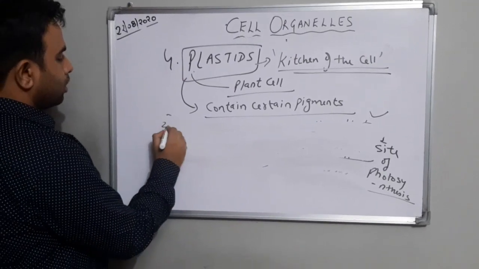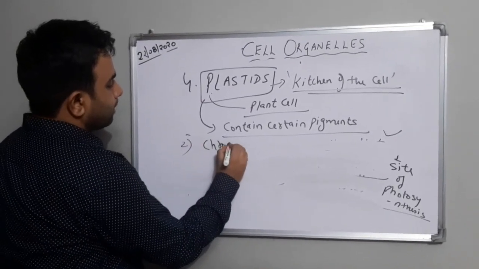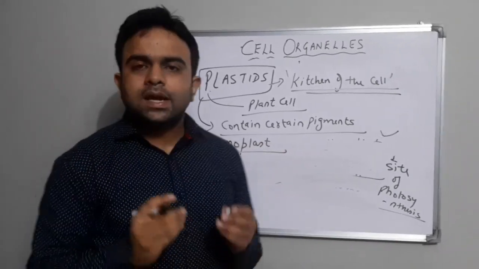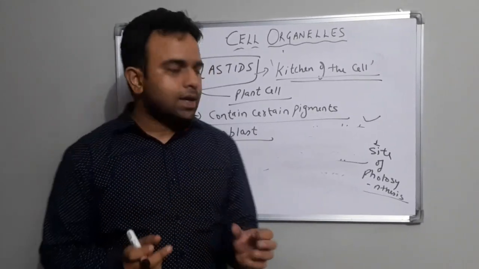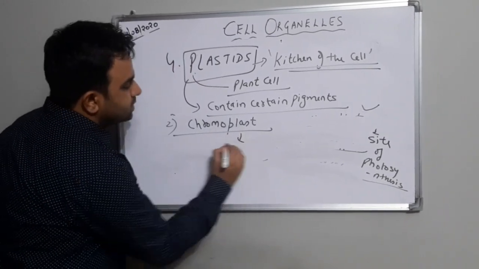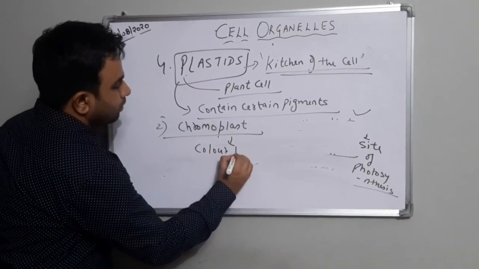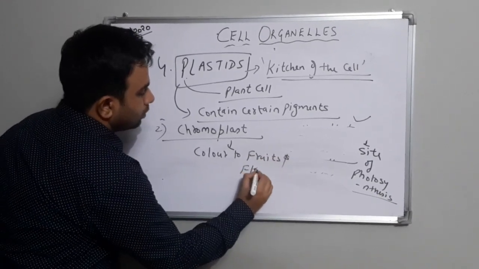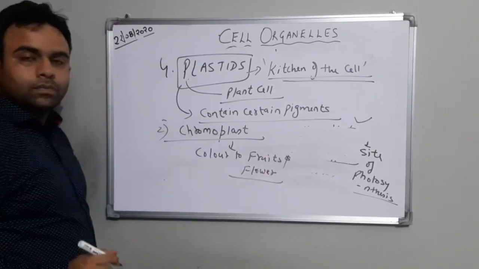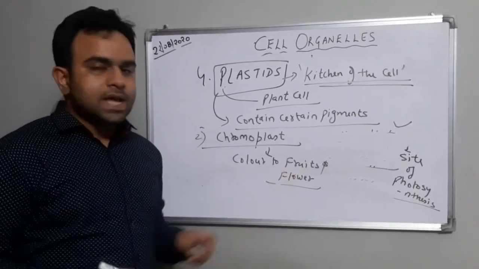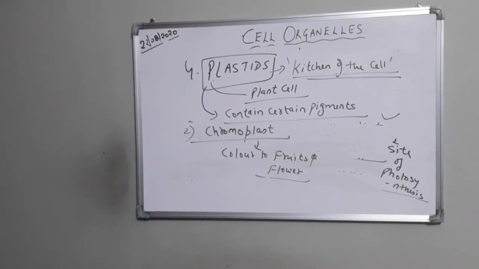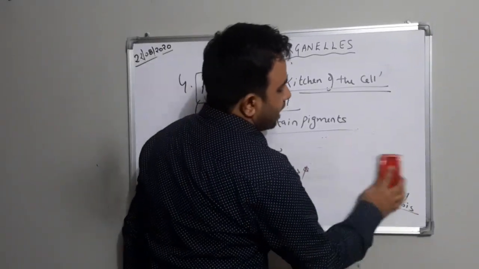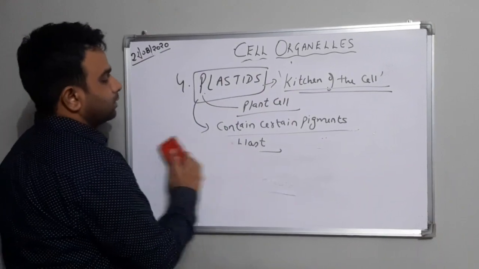Okay, now see, the second thing we have to study is chromoplast. Students, you must have seen colored flowers, right? Fruits are also colored. So what is chromoplast? It is a plastid which provides color to fruits and flowers. So chromoplasts are the colored plastids that provide color to fruits and flowers. If flowers are colored, the pollination process happens.